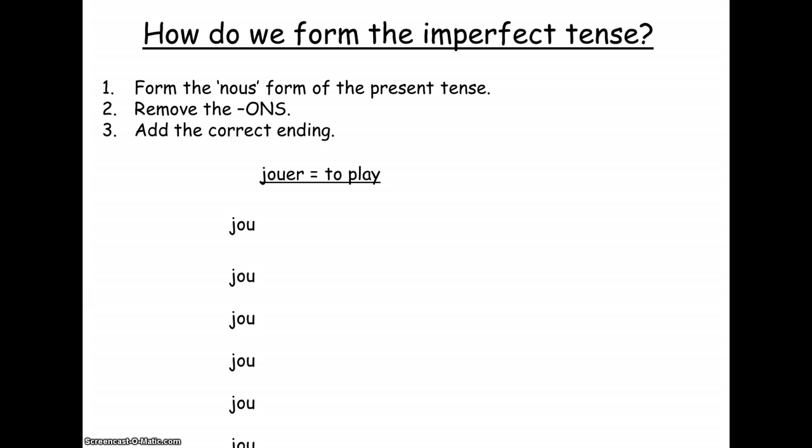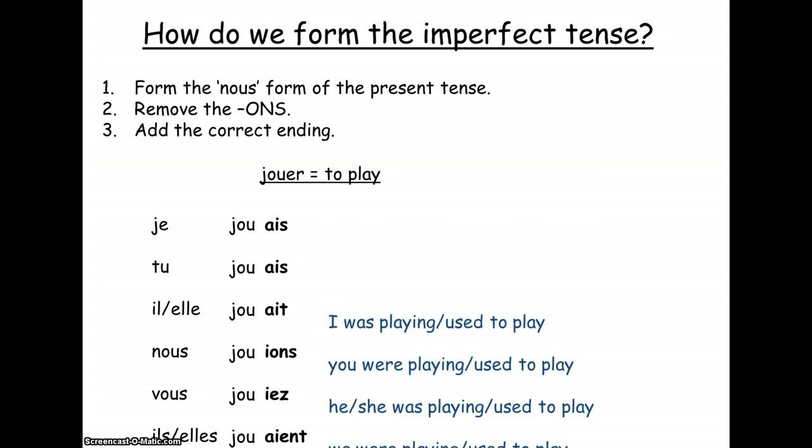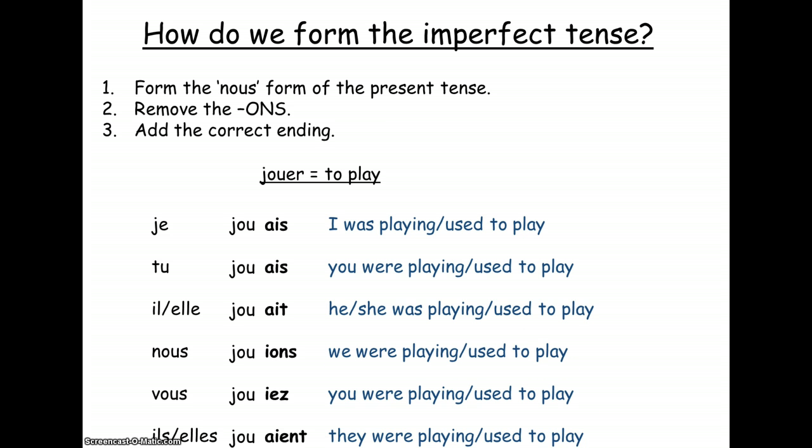And once we've got our stem for all our different persons, je, tu, il, elle, nous, vous, ils, we add the correct endings, and they are in bold there: AIS, AIS, AIT, IONS, IEZ, AIENT. And they are really worth learning, because as I say, they cover all verbs in the imperfect tense. They are on the back of the higher tier learning mat as well. And that's how they will be translated most of the time.